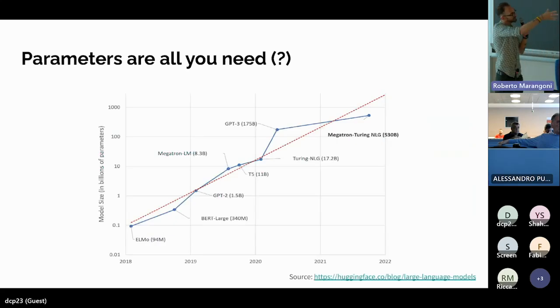So from 2017 until now, a lot of improvements have been made in this context. A lot of models have been developed, and also the size of these models increased a lot in the last 5 years. We go from models like BERT, which was introduced at the very beginning of 2019 and has 340 million parameters, to very large models like GPT-3 or GPT-4 that have more than 170 billion parameters. And for instance, we don't know how many parameters the GPT-4 model has, which was introduced 2 months ago.